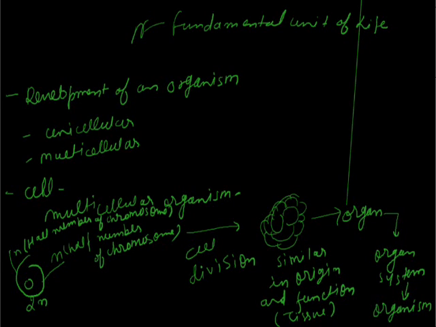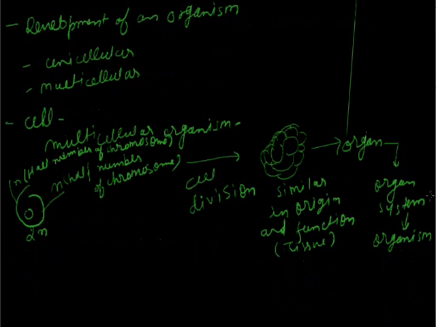So I can say that the organism starts its life from a single cell, formed by the contribution of male and female in an even ratio. It means half the number of chromosomes comes from the mother side and half from the father side, and finally they have a single cell.